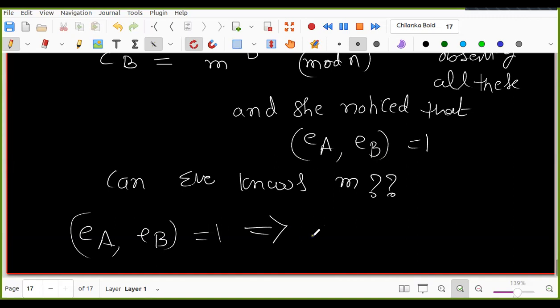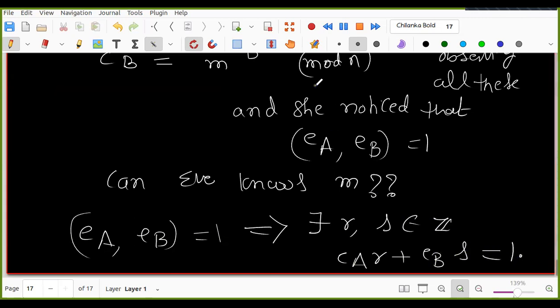But there is another, simpler way, right? See, GCD of EA and EB equal to 1 implies what? What do you remember immediately? There is some R comma S belonging to Z such that EA R plus EB S is equal to 1, right?